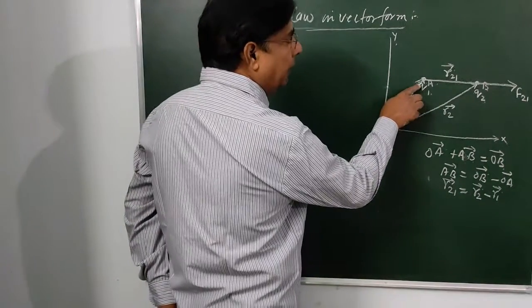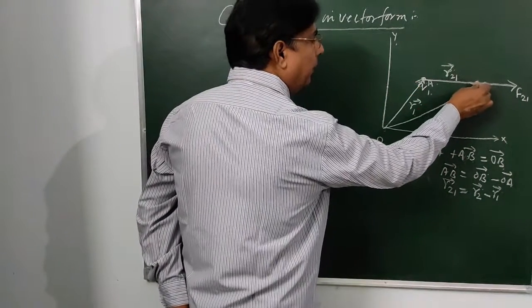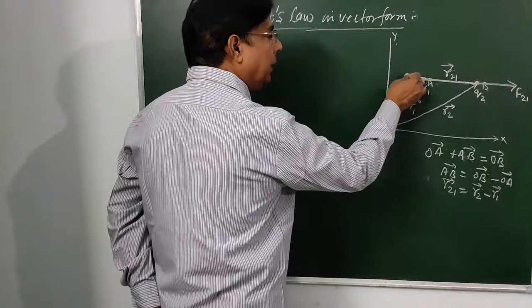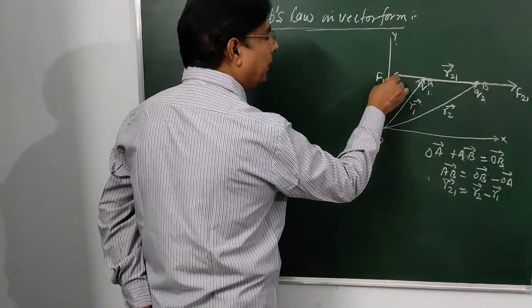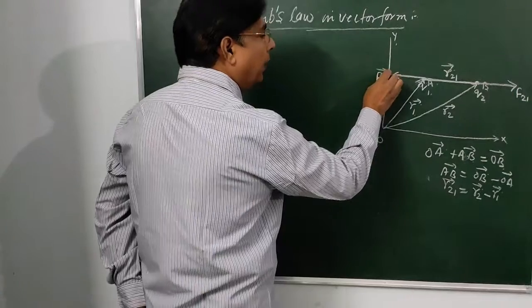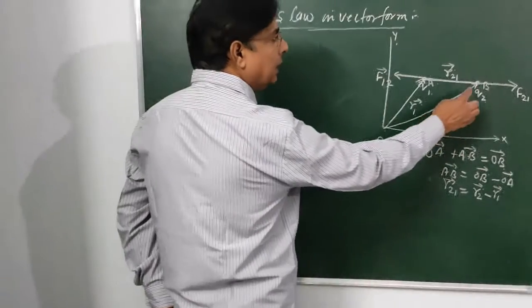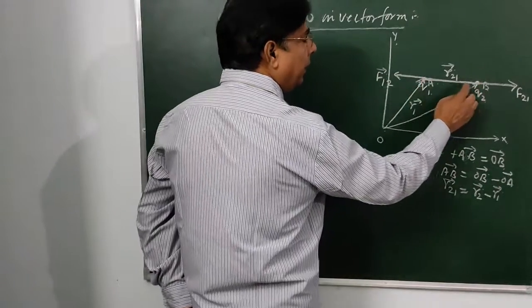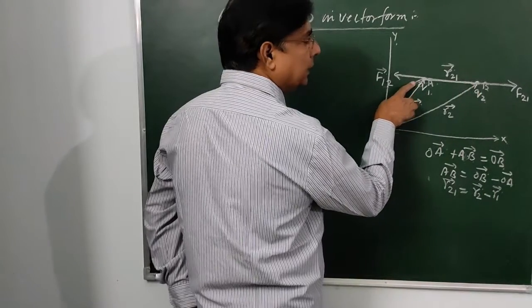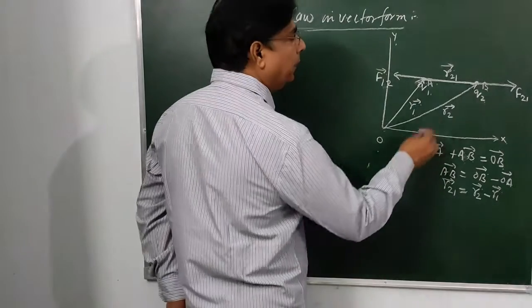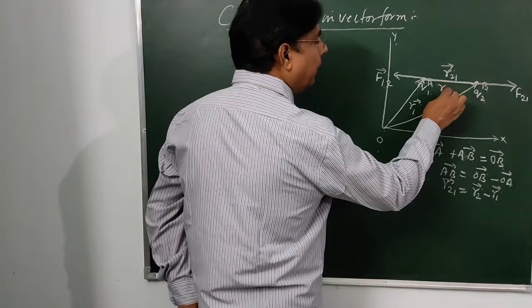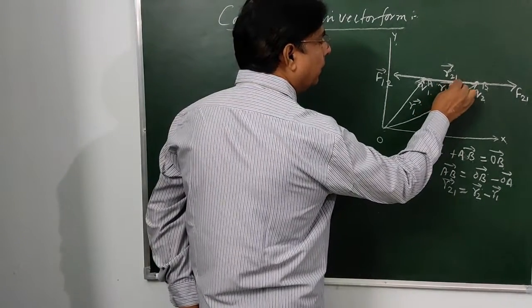The force acting on charge Q1 by the charge Q2 will be in this direction, and it will be equal to F12. And we have taken the distance towards charge Q1 from charge Q2, and it will be equal to R12.